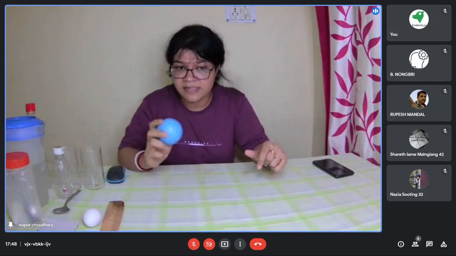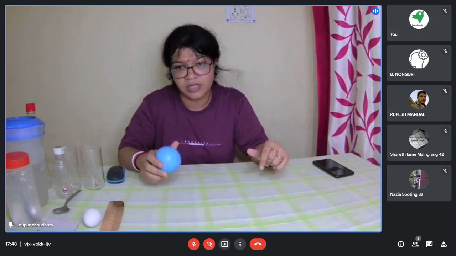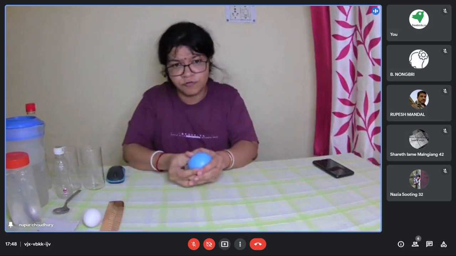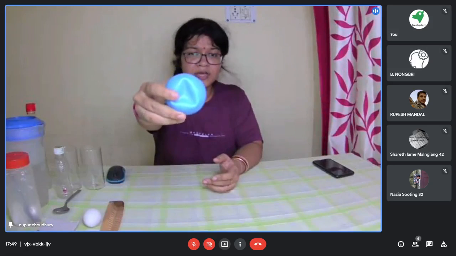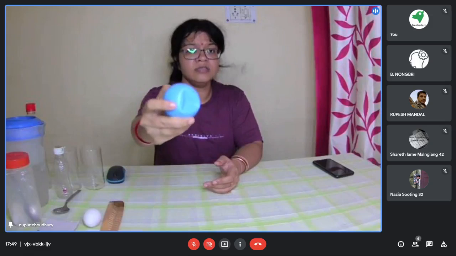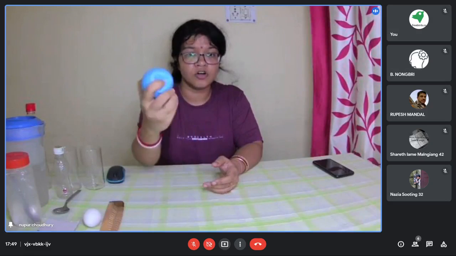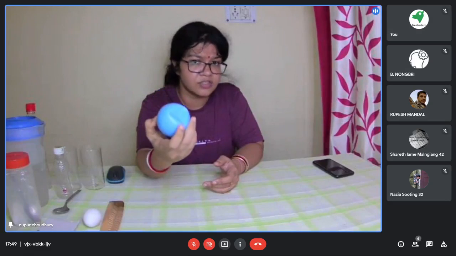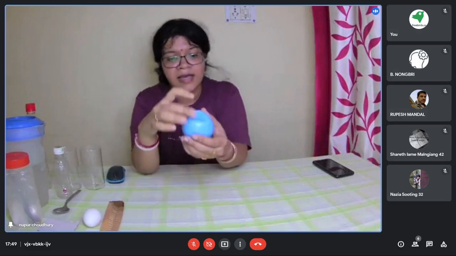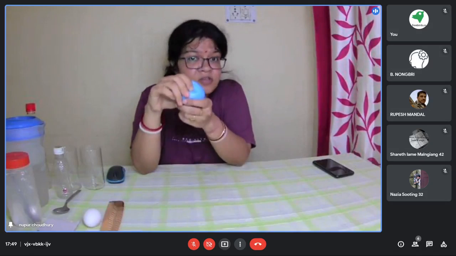And the shape and size can also be changed, because if I press this ball, I'm applying some sort of force to it, right? When I'm applying some sort of force to it, you can see that it is getting depressed. The ball got a depression in it, or the shape of the ball got changed, right? So I have applied some force to it, hence this depression has occurred.